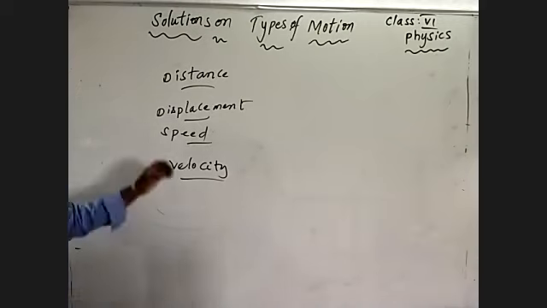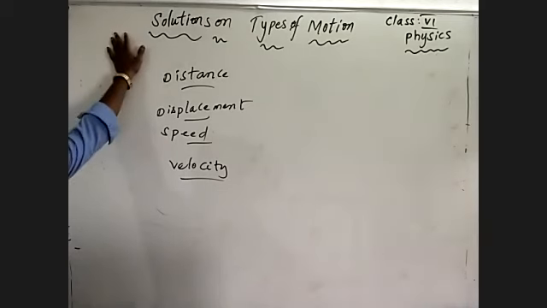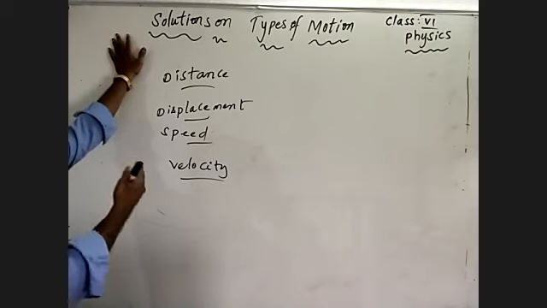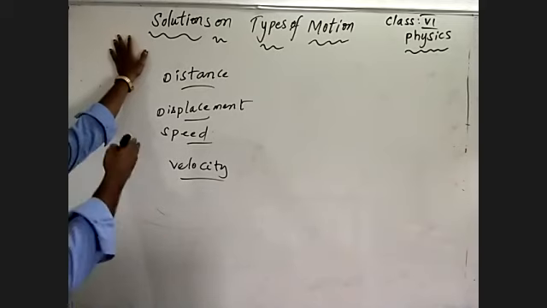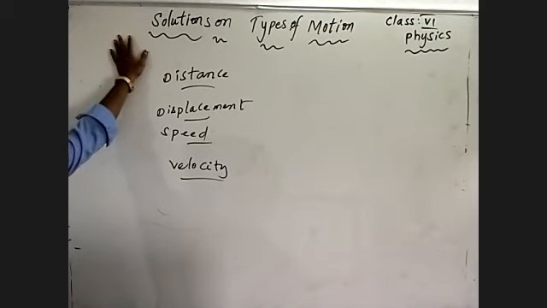So we have to remember what we finished in this class, the types of motion and motion and rest. There are some relations to distance, displacement, speed, and velocity to learn. So you have to recall all of those. You should be perfect in that. Then we may understand clearly distance, displacement, speed, and velocity.